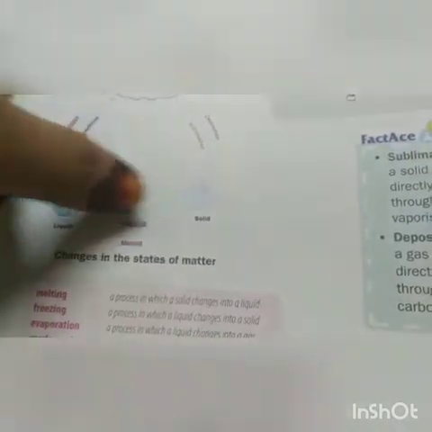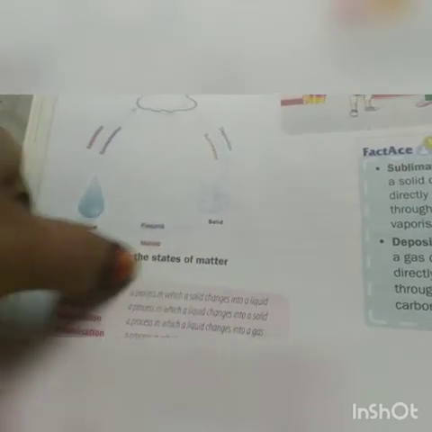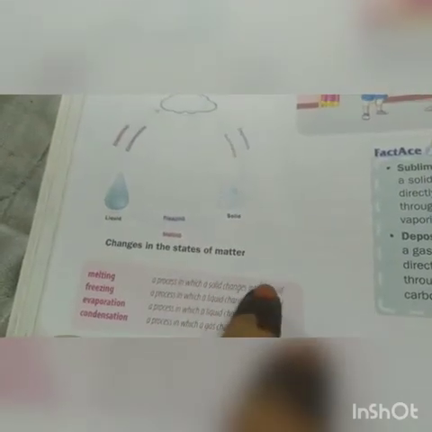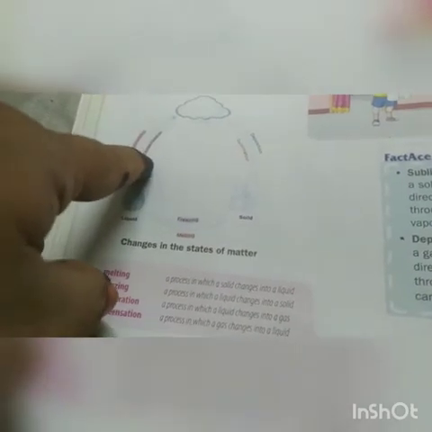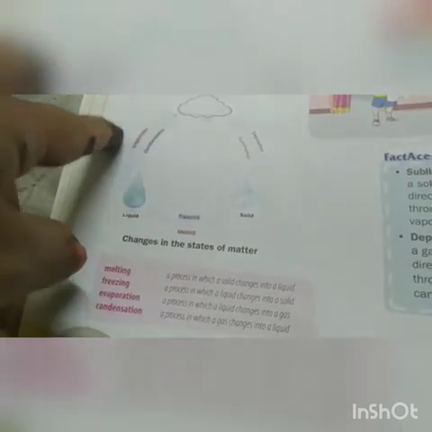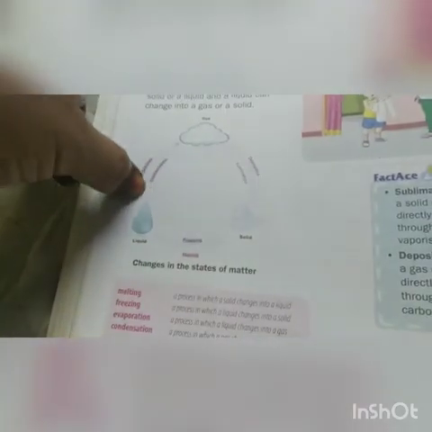Solid ice cubes convert into liquid. That process is melting. Are you saying a process in which solid changes to liquid? Melting. And liquid changes to vapor. When you boil water, it gets evaporated in the form of water vapors. That is evaporation. Understood? This gas, again, when it gets cooled, water vapor gets cooled, and again it returns to water.